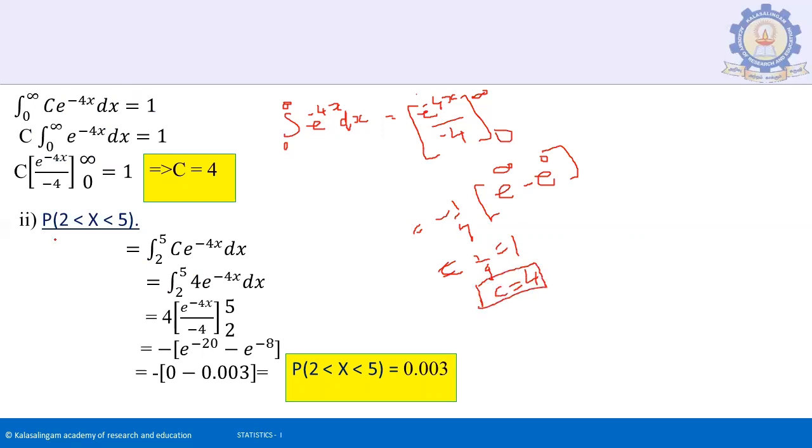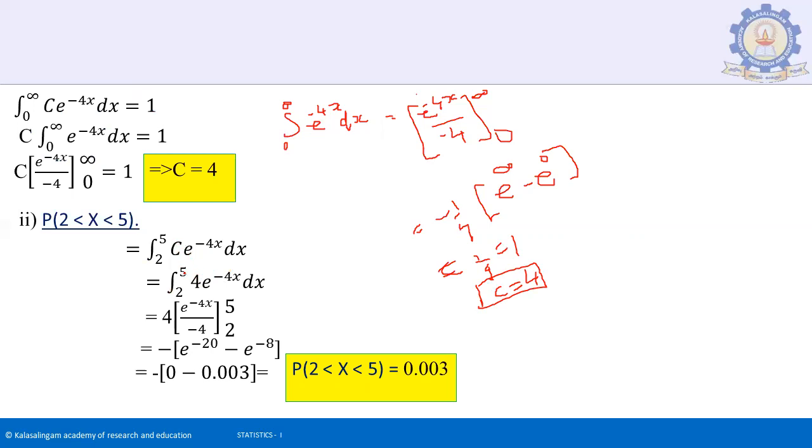Next, the given probability: 2 less than X less than 5. You want to find the probability for x from 2 to 5. Substitute the limit values, the same thing. Here we can apply the integration of c times e to the power of minus 4x dx.